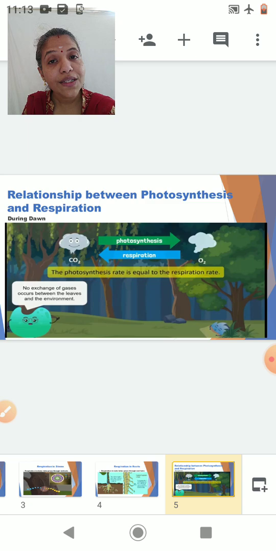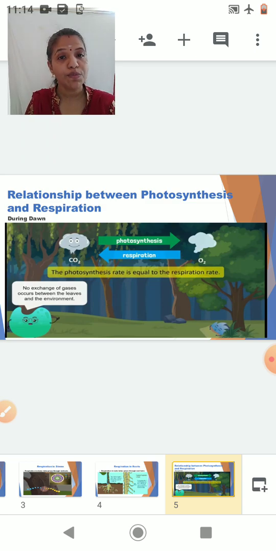What is respiration? Respiration is a life process in which we take in oxygen, and that oxygen brings about the breakdown of glucose to liberate energy and carbon dioxide, which is a respiratory waste. So it will be releasing out carbon dioxide. Now, what is the relationship between both these processes?